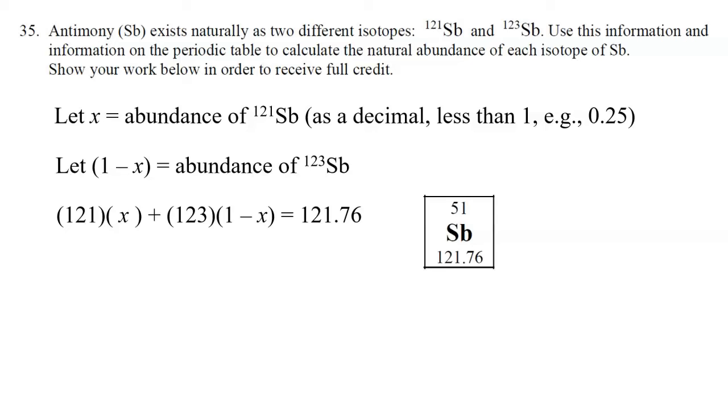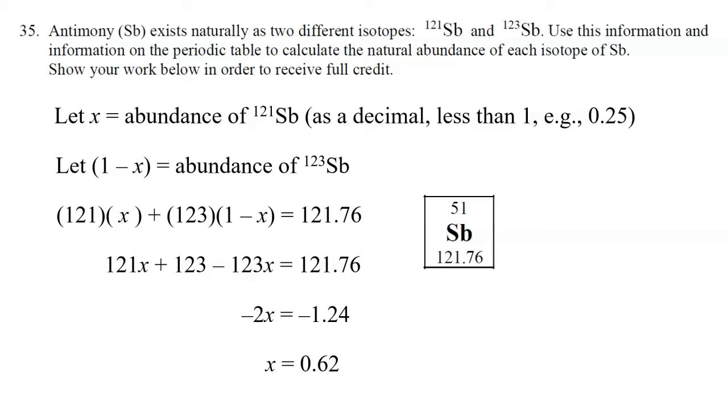121X plus 123 minus 123X equals the total, 121.76. Now on the left side of the equation, when we combine like terms, we're going to have negative 2x. And when we subtract 123 from both sides of the equation, we get negative 1.24. So let's divide both sides by negative 2. And our answer, as we solve for x, is x equals 0.62. Remember, that is the percent abundance as a decimal. So it's 62% for antimony 121, and then 38% for antimony 123.